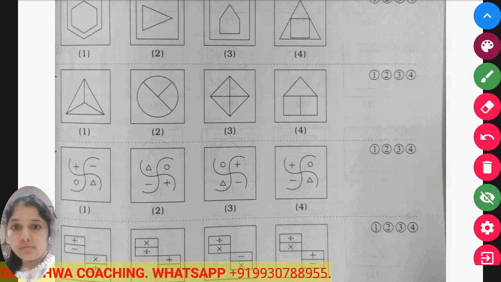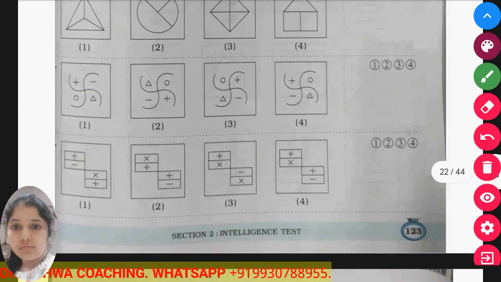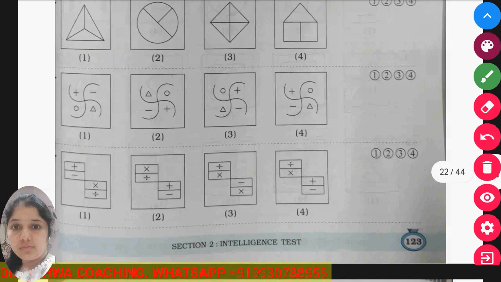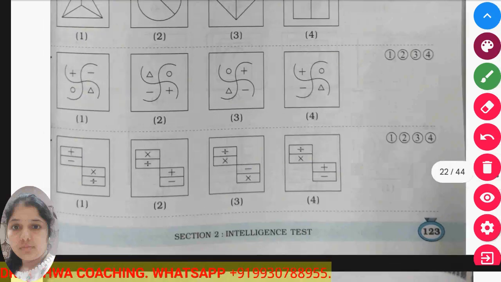So see, the triangle has three parts, the circle has three parts, the pentagon has three parts, but the square has four parts. So the square is the odd term here, because all the other figures are divided into three parts, not equal ones, but three parts.